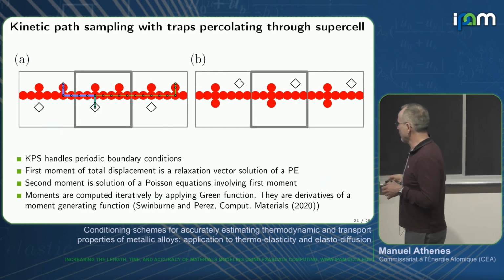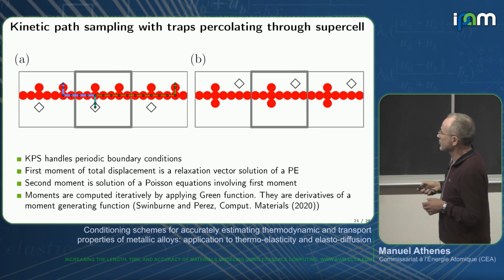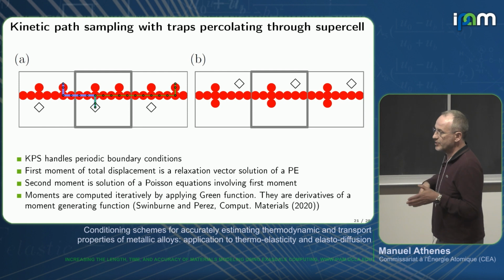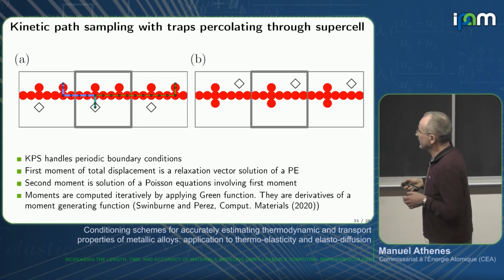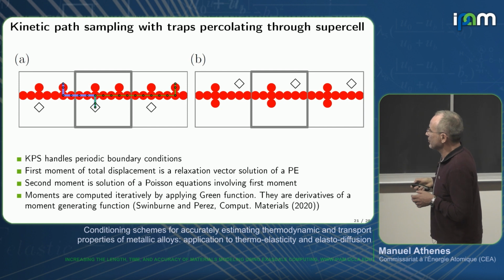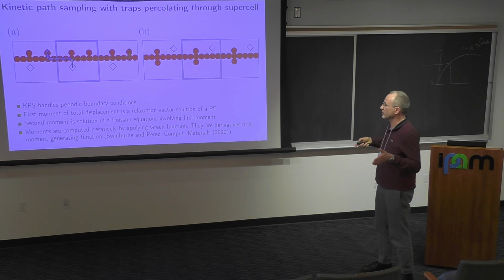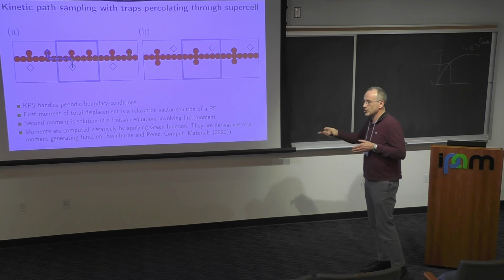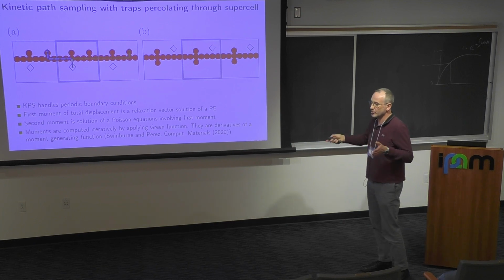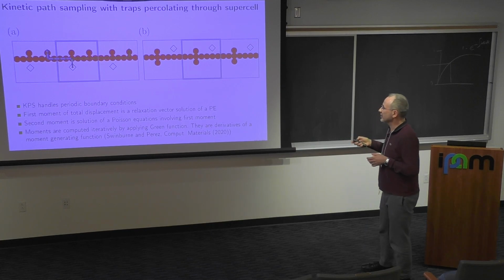And this algorithm also works well when there are periodic boundary conditions and when the trap is percolating through the box, since with kinetic path sampling we can reconstruct the trajectory. So for example, when the vacancy is going to enter into these trapping atoms here, we can sample the exit path and so know exactly the displacement, and not only the mean displacement. The same way we could sample the first passage distribution, we can also sample the distribution of displacement with the algorithm. So it can be used.